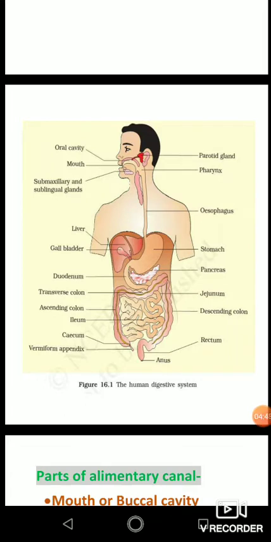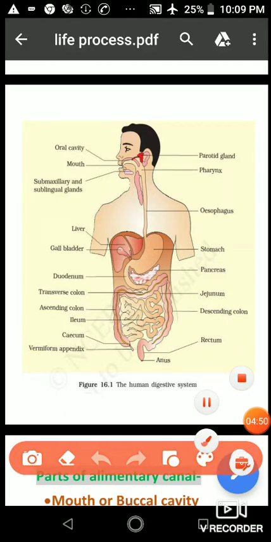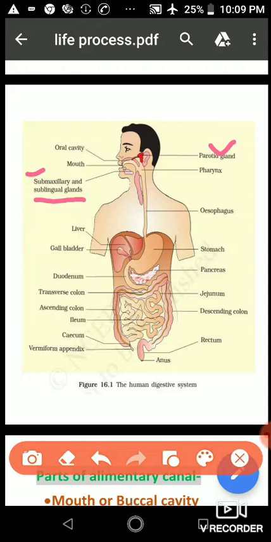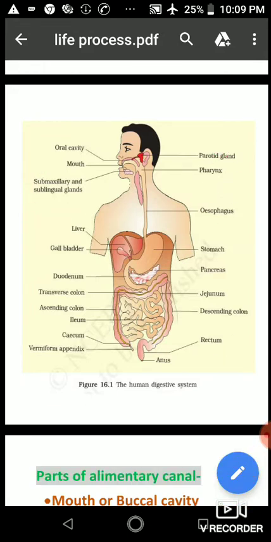In our mouth there are three pairs of salivary glands. The first pair is the parotid gland, the second is the submaxillary, and the third is the sublingual. These three pairs of glands are called the salivary glands, and they produce saliva in our mouth.